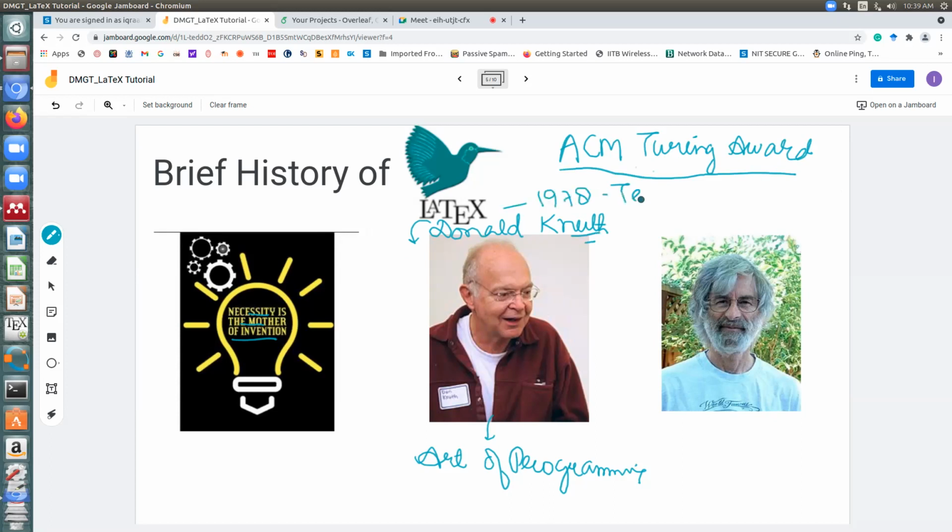And this has a very interesting story. Basically, Knuth was a researcher in computer science, and he was writing some research papers. If you have ever experienced this, when you have a lot of images in Word, as soon as you write something, the images keep on moving here and there, and he couldn't find the correct place for his images.